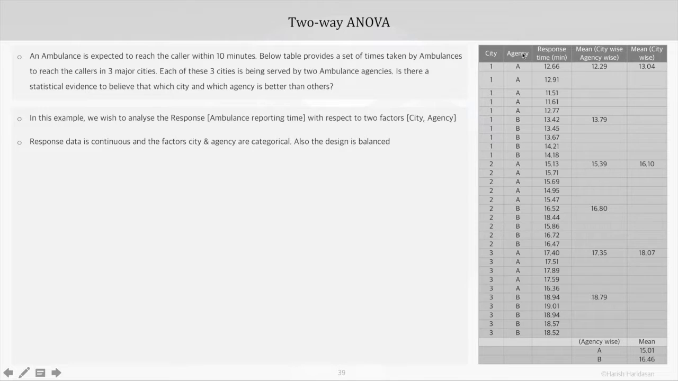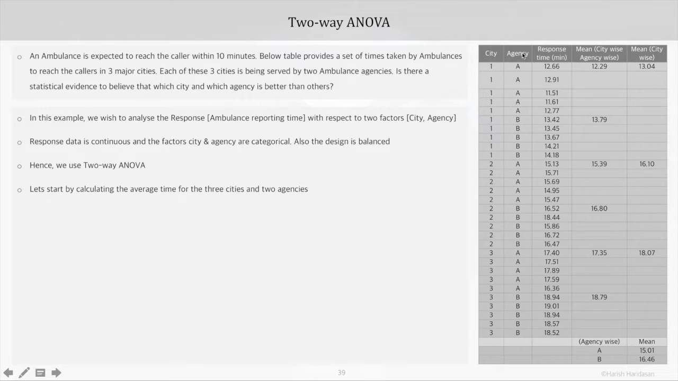Response data is continuous and the factors city and agency are categorical in nature. Also, the design is balanced as each subgroup is equal in size. In this case, it's 5, because each city has got 10 data points and within each city there are 2 agencies. So the subgroup size happens to be 5 and equal. So that's why we use two-way ANOVA.